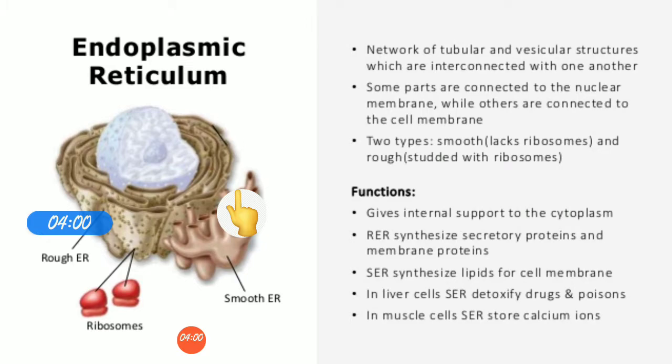Next is the ribosome. As I said, the rough endoplasmic reticulum has ribosomes attached on its surface, and the function of ribosomes is synthesis of proteins. Ribosomes are called the protein factory of the cell because they synthesize proteins for the cell. See, these are the small granular structures called ribosomes, which are the protein factory of the cell.